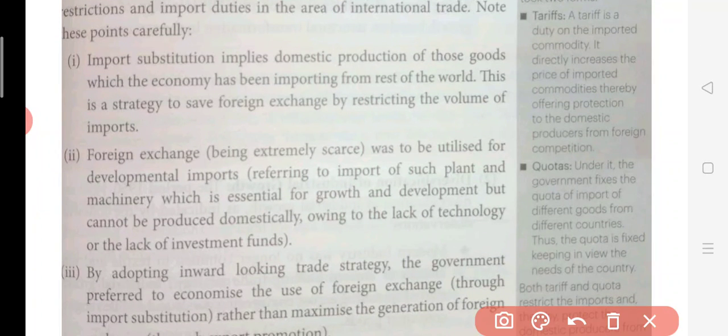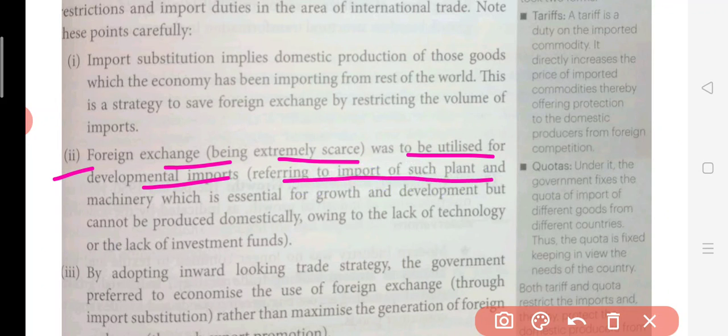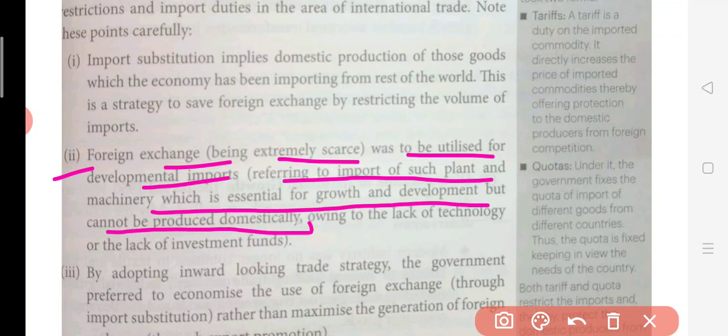Now the second point: foreign exchange being extremely scarce, was to be utilized for development imports, referring to the import of such plant and machinery which is essential for growth and development but cannot be produced domestically. So what they were doing here, they were trying to save this foreign exchange. Whatever foreign exchange is there, we will be buying plant and machinery from the other economies, and we will be setting up good plants in India, and manufacturing some good products in India only.